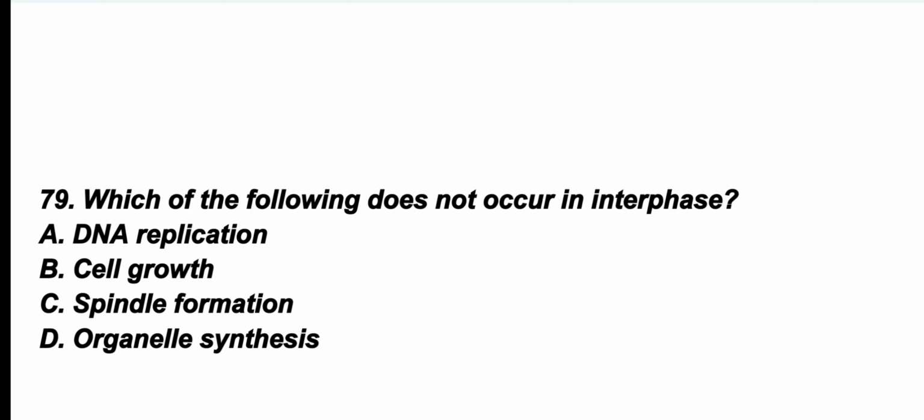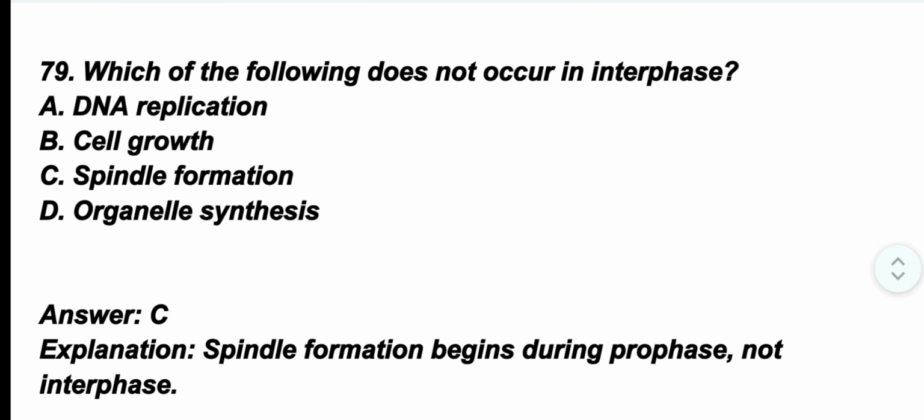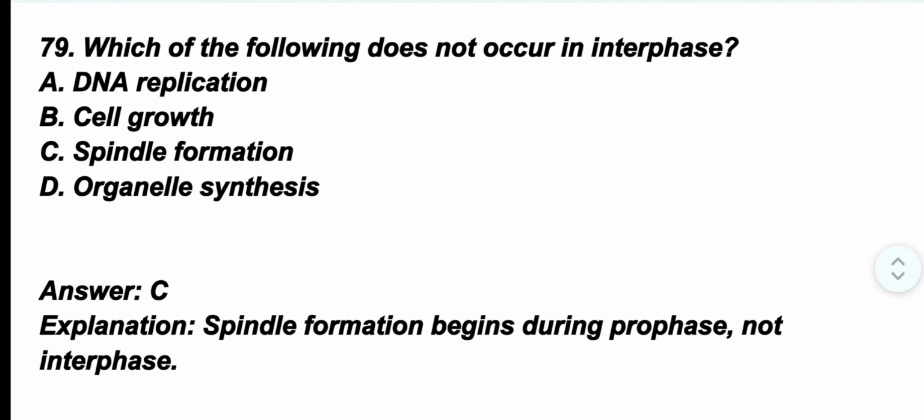Question number 79. Which of the following does not occur in interphase? The correct option is option C, spindle formation. Spindle formation begins during prophase, not in the interphase.